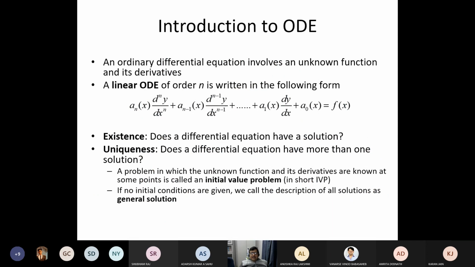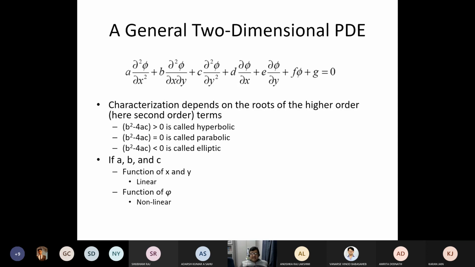Let us see how exactly these things are. So it's a typical linear ODE, right? Similarly, this is the generic framework of a PDE. It's a second order generic PDE in space. Now, if this is a second order PDE, then in this situation, all these coefficients A, B, C, D, E, F, G, H, if B square minus 4AC is greater than 0, that is called hyperbolic. If B square minus 4AC is equal to 0, that is called a parabolic equation. If B square minus 4AC is less than 0, that is called an elliptic equation.